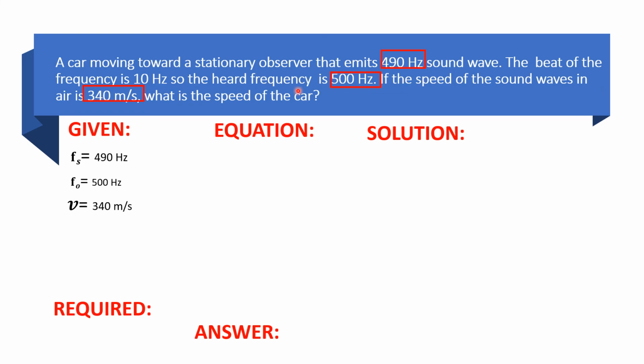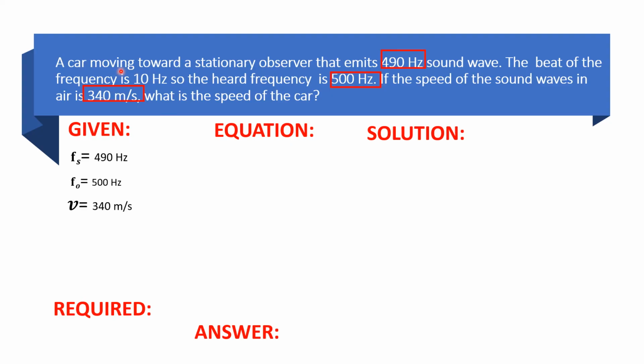Kung babasahin yung maigi, malilito ka kasi may nakalagay dyan, stationary observer and car. Sino kaya sa kanila ang ating source? Kasi may nakalagay na stationary observer, baka ilagay nyo agad na iyon ang inyong observer. You have to read the problem carefully.